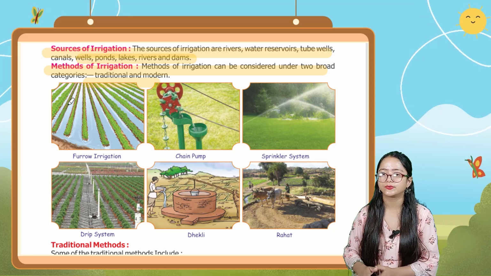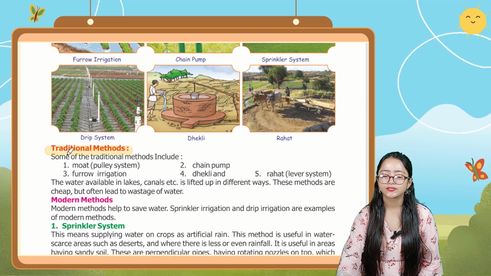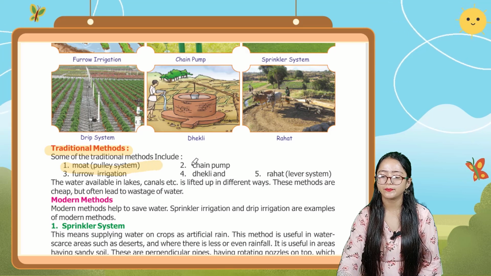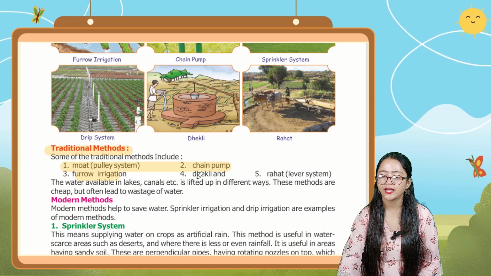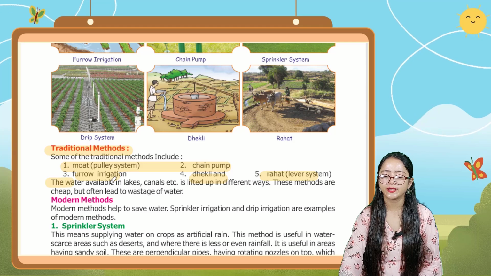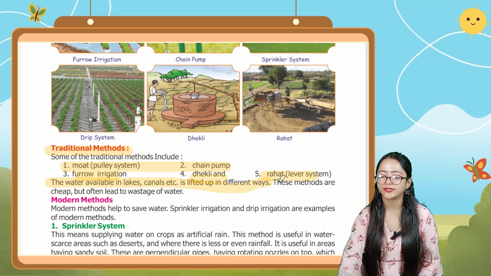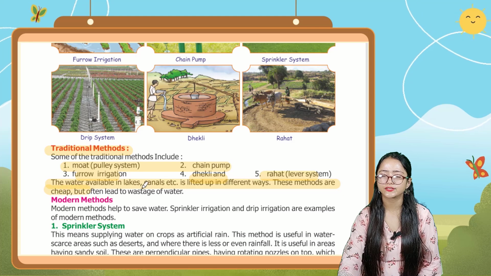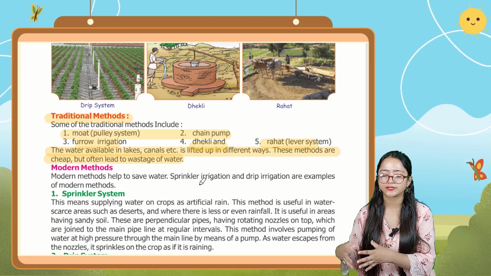So let's talk about the first one, that is the traditional method. Some of the traditional methods include moat, that is the pulley system, then chain pump, furrow irrigation, and dhekli and rahat, that is the lever system. The water available in lakes, canals, etc. is lifted up in different ways. These methods are cheap but often lead to wastage of water. So it is telling about the traditional method.